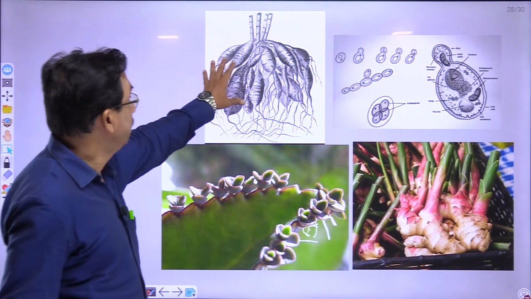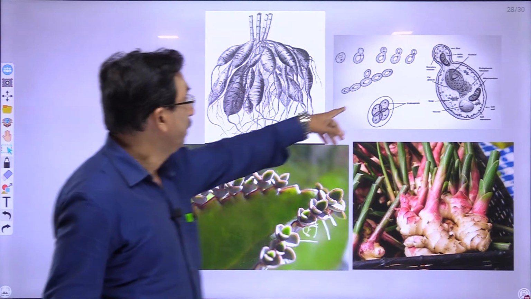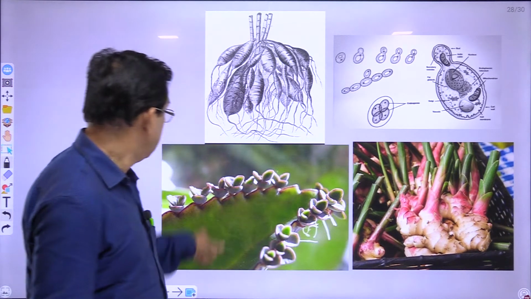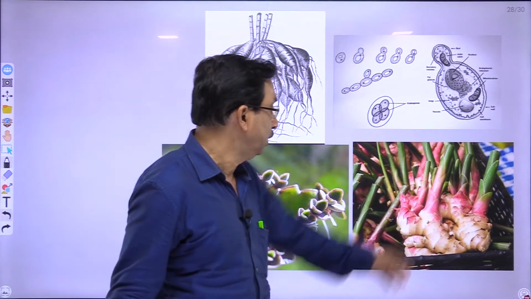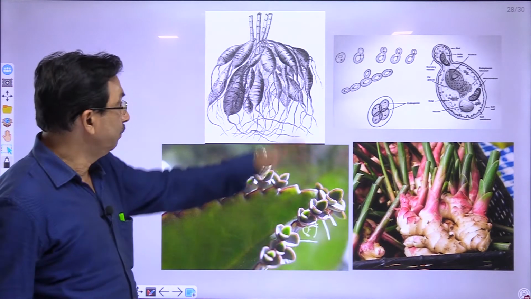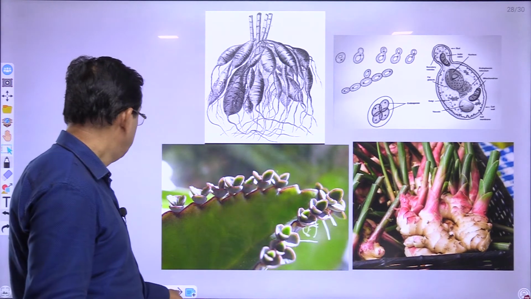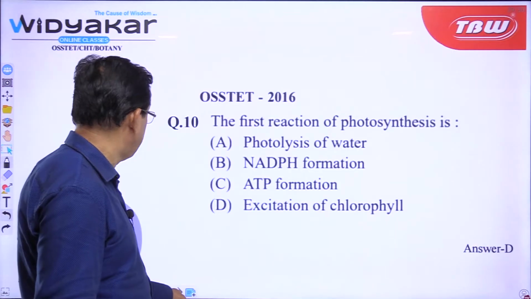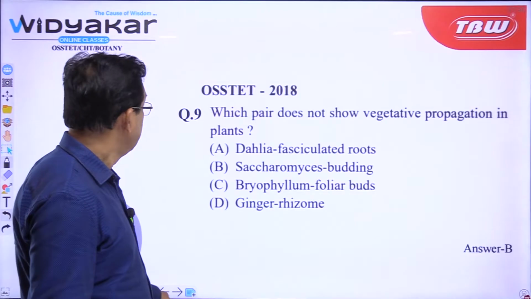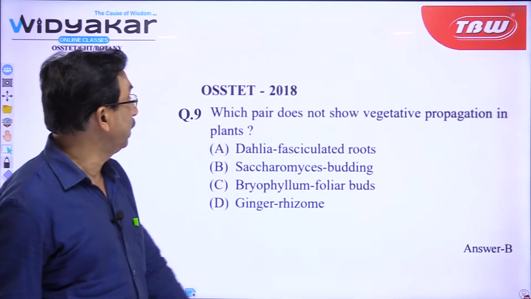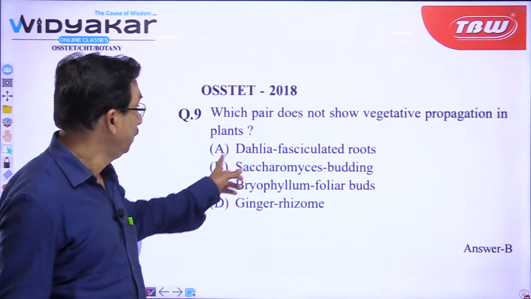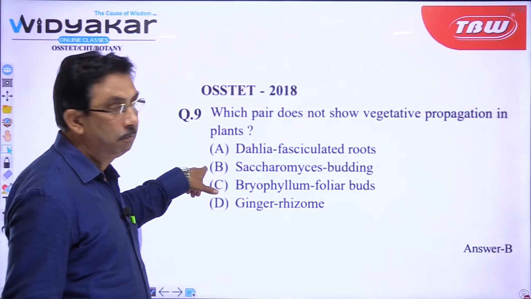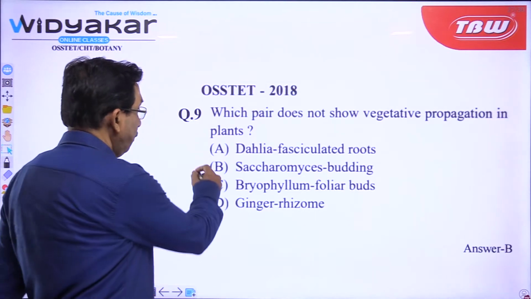So, you see this is Dahlia fasciculated root, this is yeast budding, this is actually Bryophyllum foliar bud, and this is ginger rhizome. So, all of them are participating in the process of vegetative propagation or vegetative reproduction. Our question is, which pair does not show vegetative propagation in plant? So, answer will be here the Saccharomyces budding, B.